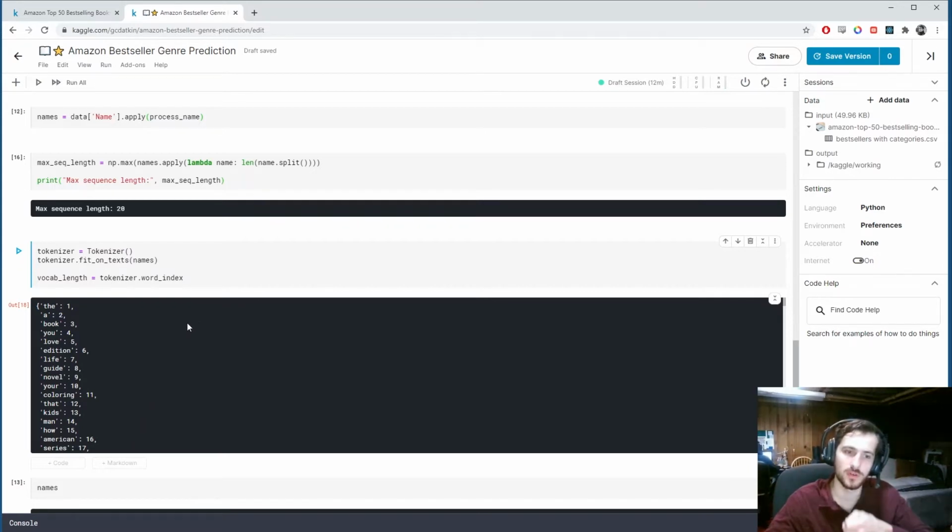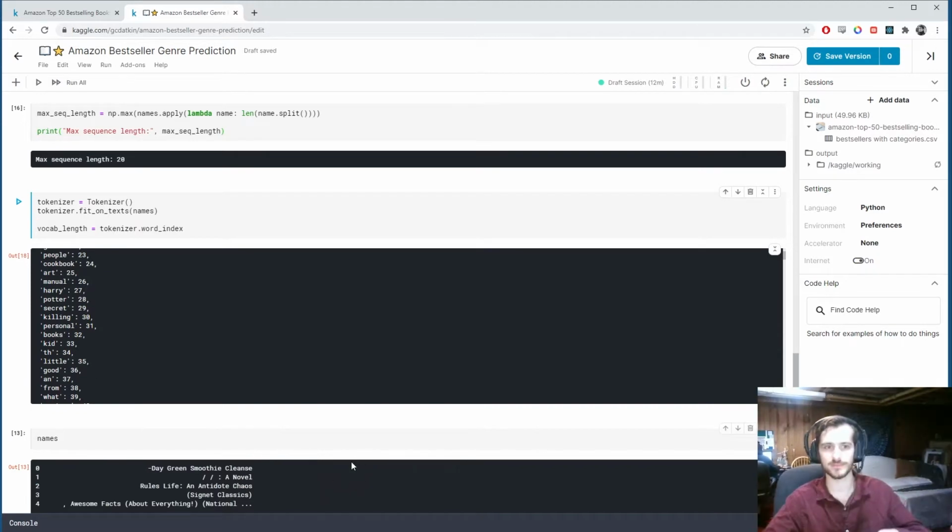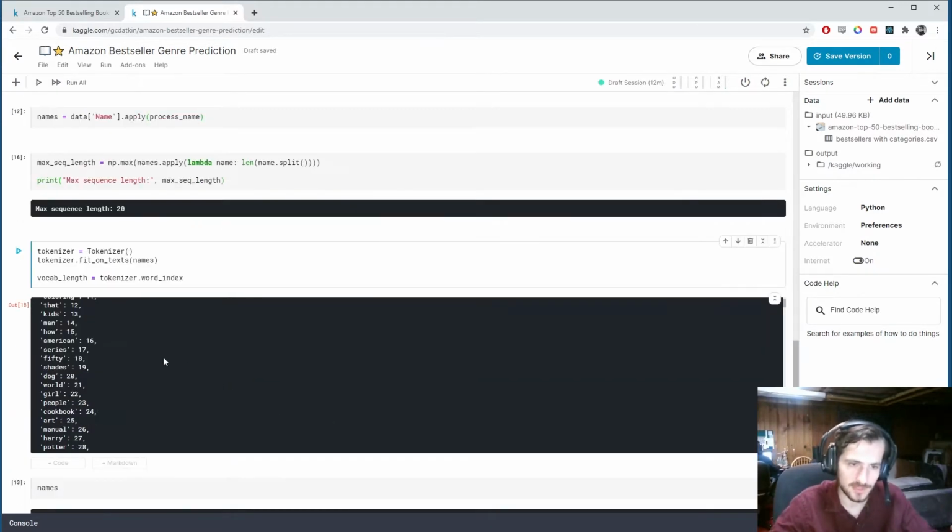However, there is one more, because this starts at 1, the 0 is actually reserved for padding. So we're going to pad the sequences with zeros. So when we get the vocab length, we'll take the length of tokenizer.word_index, but we'll add 1 for the 0.